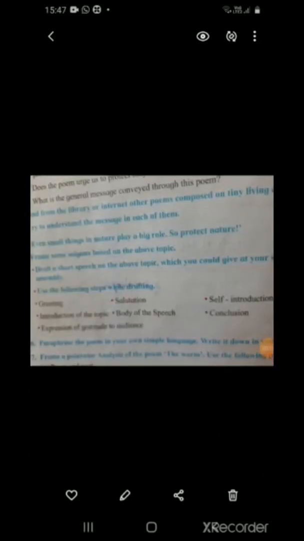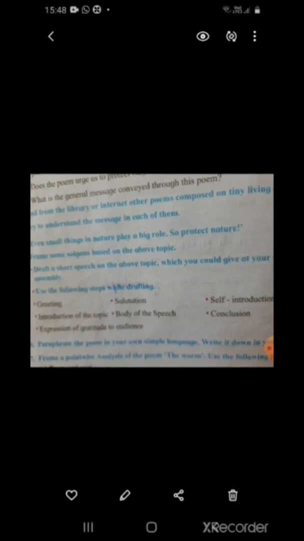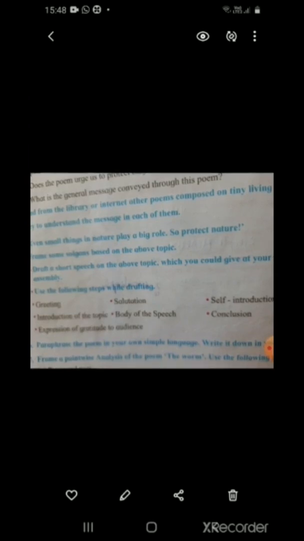Now let's consider something else. On page number 38 of your textbook, there is a question which asks you to draft a short speech on the topic given. The topic given there is, even small things in nature play a big role, so protect nature. The question also suggests the steps that you need to follow while drafting.